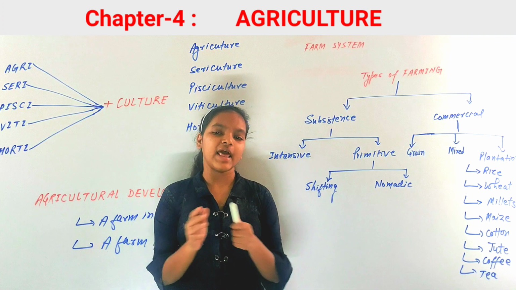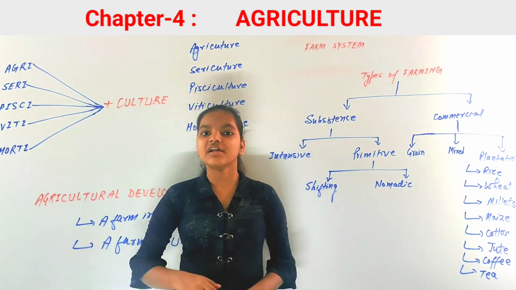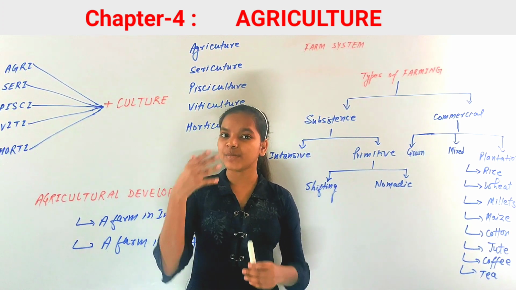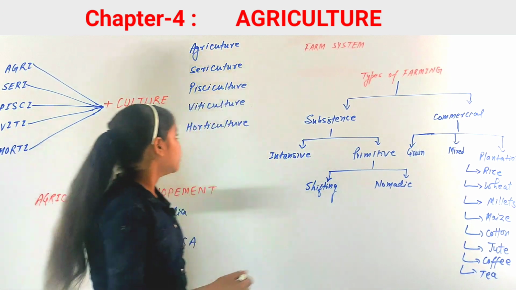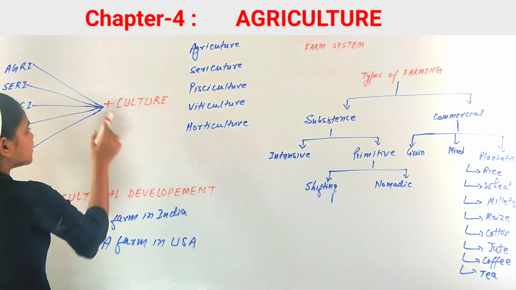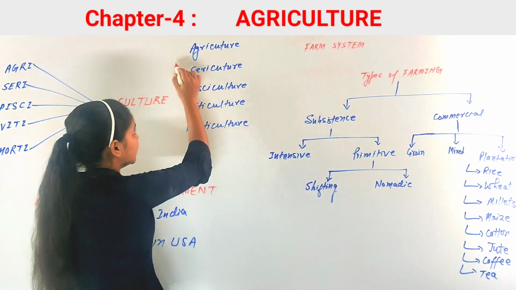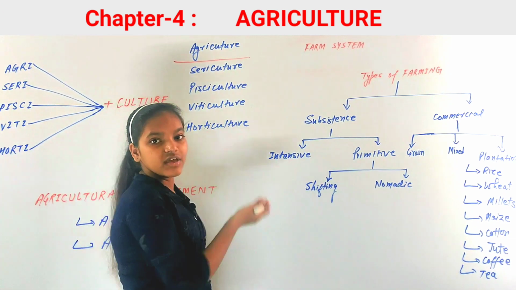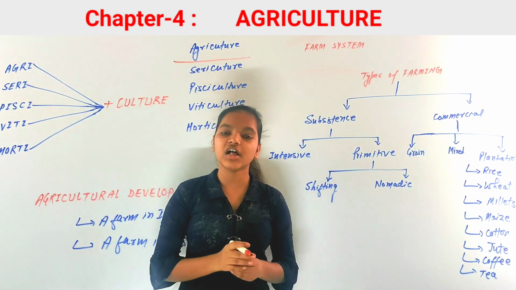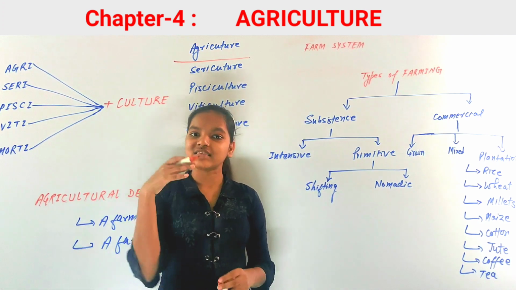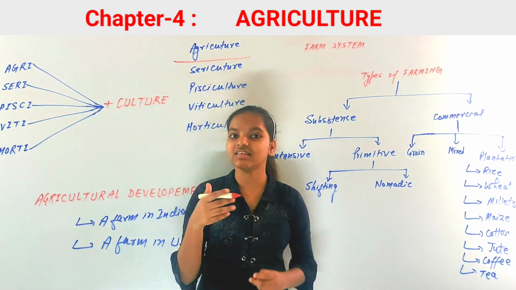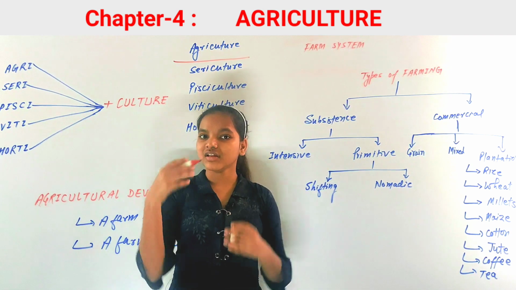So you can see how important agriculture is. Now there are many other words related to the term agriculture. Agri plus culture becomes agriculture, and its definition is the science and art of raising crops and rearing livestock.